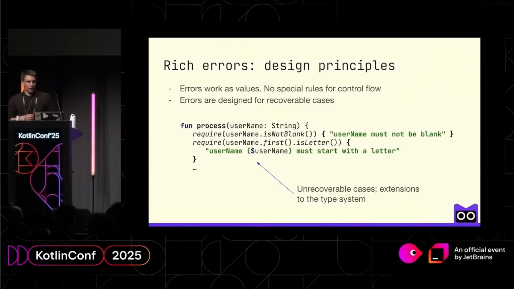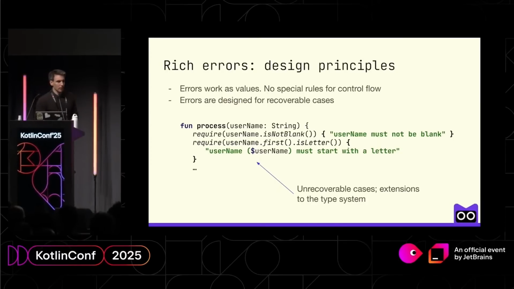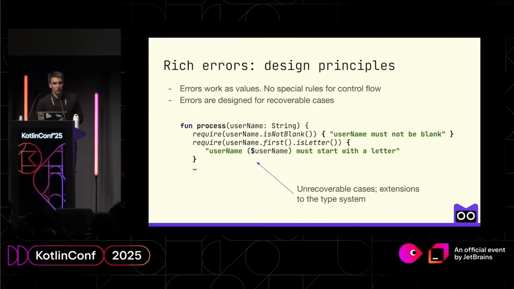It's actually a great case for using exceptions, because normally I cannot recover from such a situation if I pass a wrong string. What am I going to do? Probably the same as with checked exceptions, I will just rethrow the exception. And that's why it's fine to use exceptions here, but not errors.